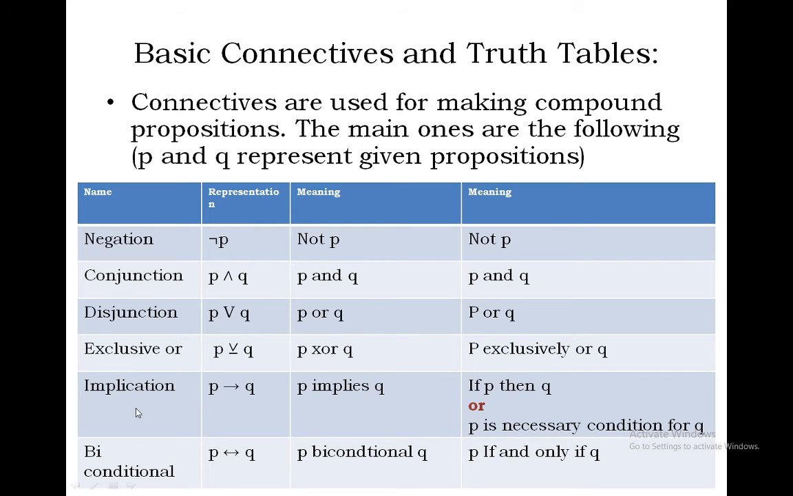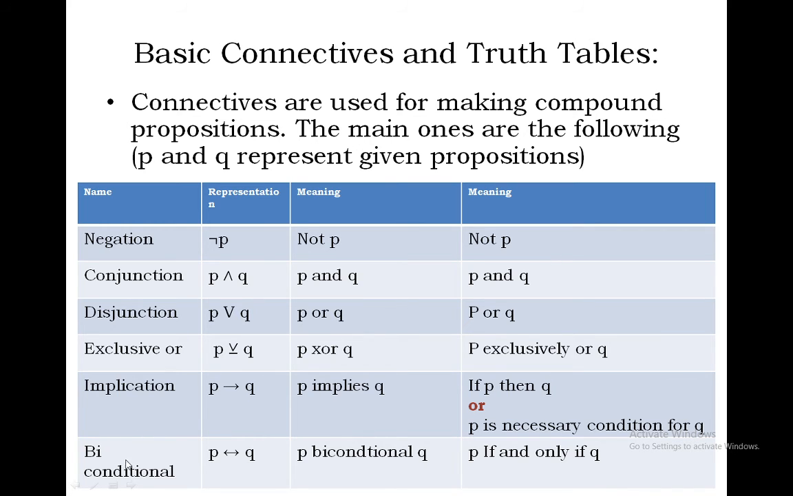Then next we have implication. It is represented like this, and we read it as P implies Q. Suppose P and Q are two assertive sentences, then it means if P then Q, or in other words, P is a necessary condition for Q.